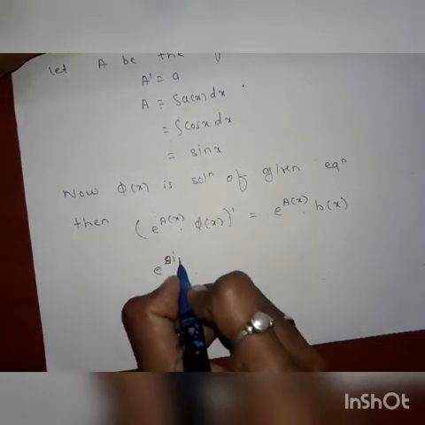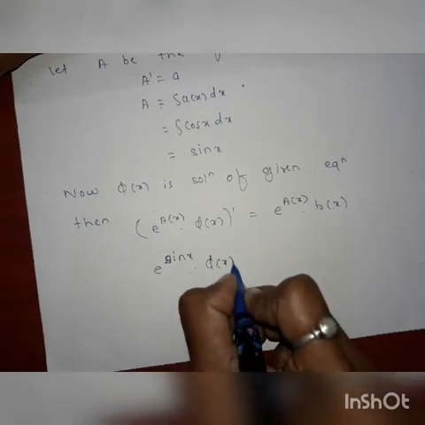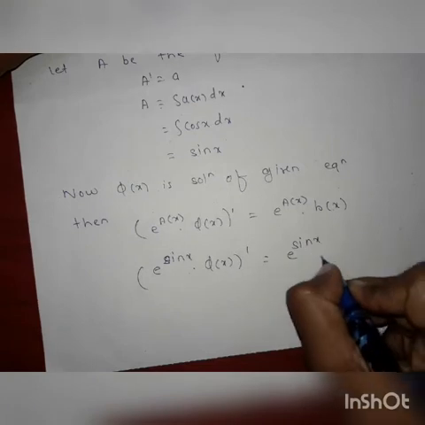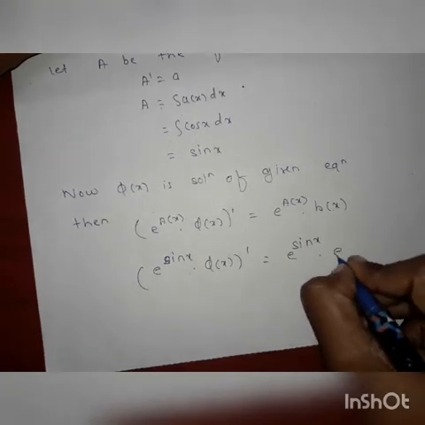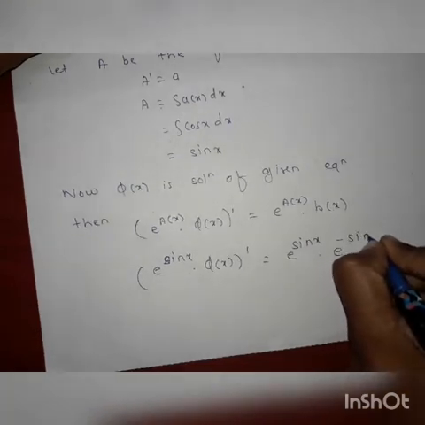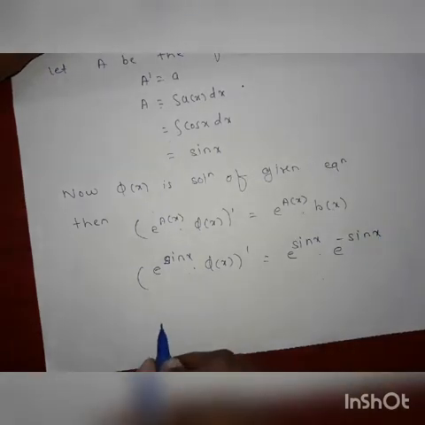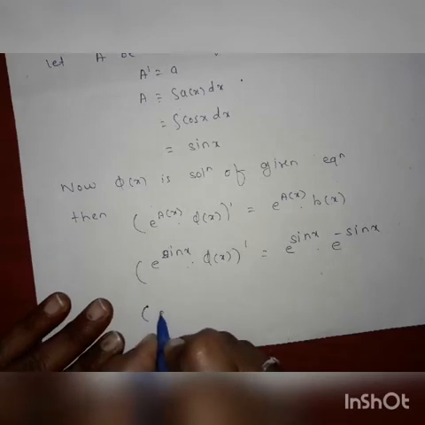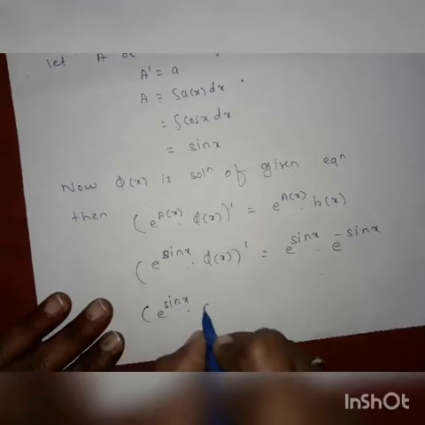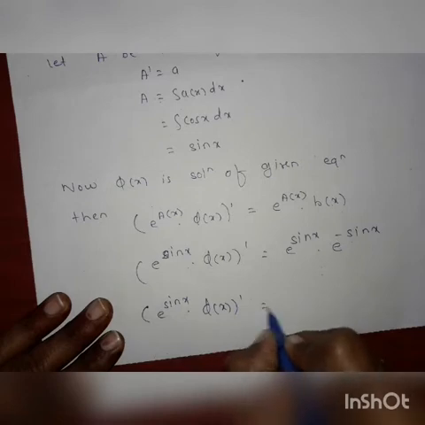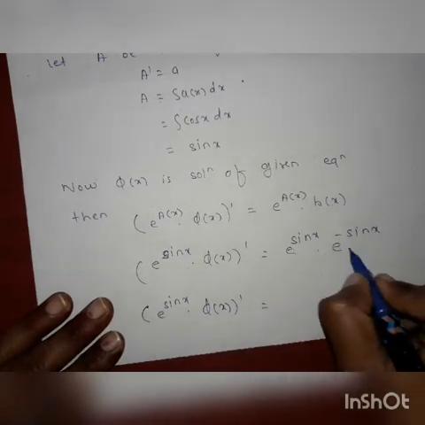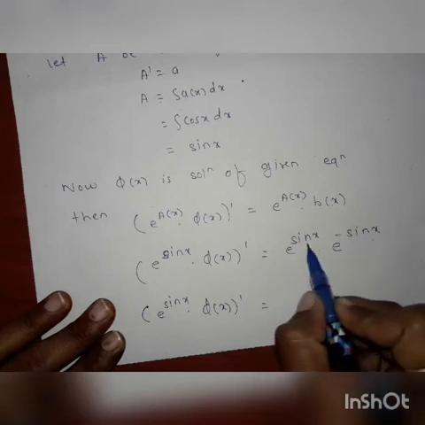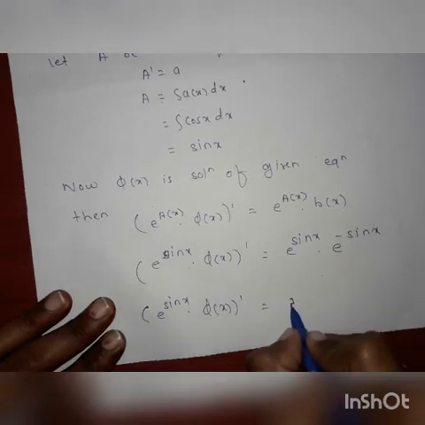So (e^(sin x) phi of x)' is equal to e^(sin x) into e^(-sin x), that is e^(sin x - sin x), which is equal to e^0, and e^0 is 1.